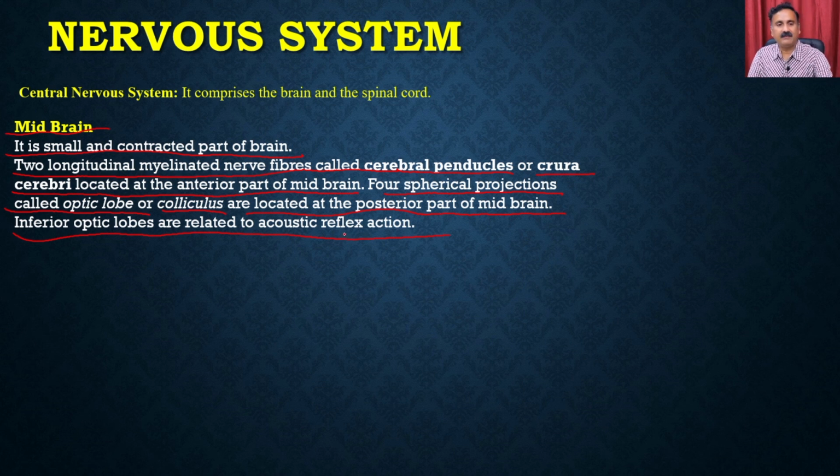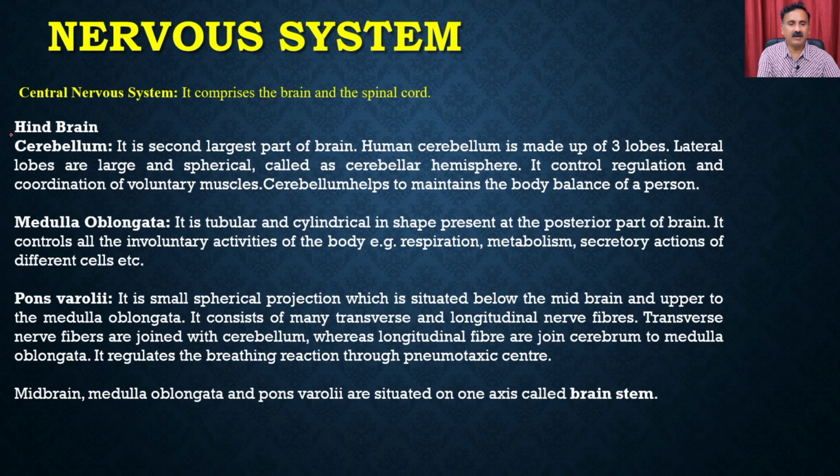And then we have the hindbrain. The hindbrain is also a very useful area where you have the cerebellum, medulla oblongata, and the pons varolii, and all these regions participate very actively in different types of activities. The cerebellum is the second largest part of the brain. The human cerebellum is made up of 3 lobes.